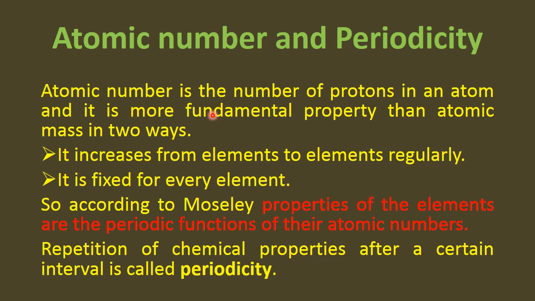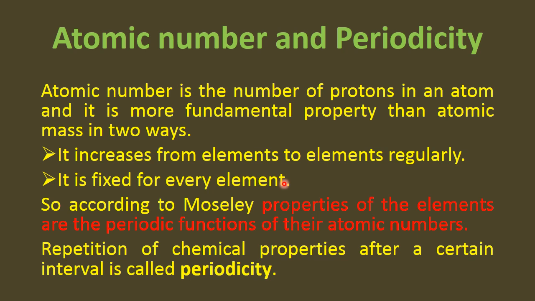Because atomic number is the number of protons in an atom, and it is more fundamental property than atomic mass. As it increases from elements to elements regularly, and it is fixed for every element.